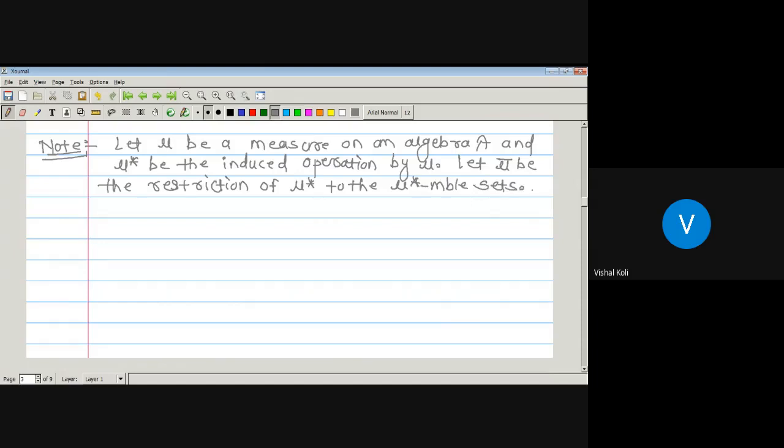Measurable sets. Okay, now here we have given 3 measures: mu, mu star and mu bar, in which mu is a measure which is defined on an algebra curly A. Then we can induce one outer measure from this mu, that is mu star, the induced outer measure which is induced by the measure mu, and we have taken the third measure mu bar, which is nothing but the restriction of the outer measure mu star to the mu star measurable